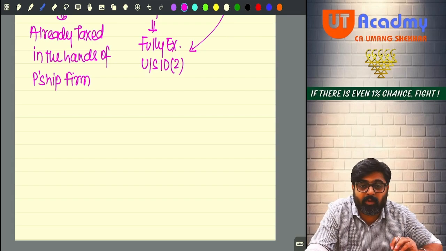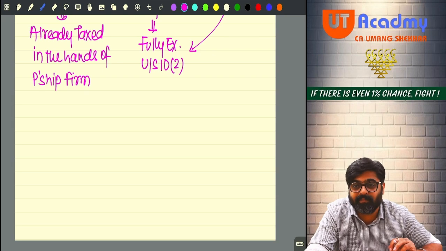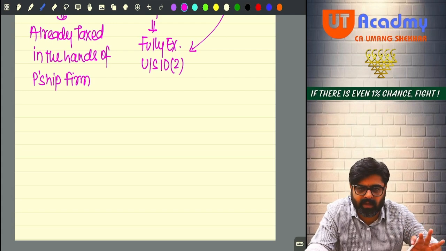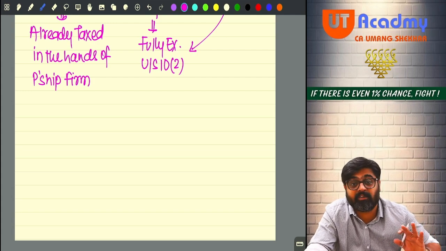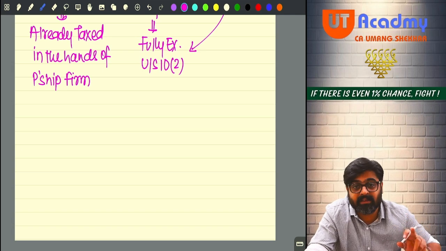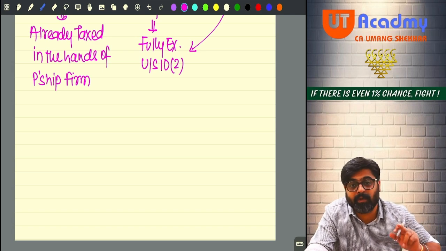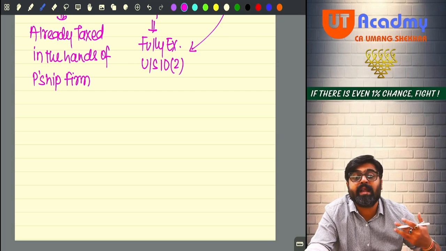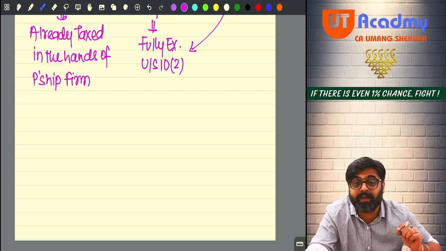Because you can distribute, you can pay such things to the shareholder to avoid the tax liability on this dividend income. Understanding or not? So we are going to learn those deemed dividends one by one. Don't worry about that. One by one, I will explain each and every deemed dividend. And this year, there is one amendment also in the concept of deemed dividend. One new deemed dividend has been inserted, 2(22)(f).